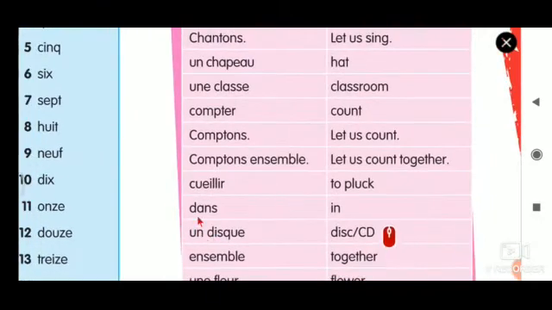Cueillir. This double L is silent. Cueillir is to pluck. Please repeat. To pluck. Dans. Please repeat. Dans. S is silent. Dans means in. This is a preposition.